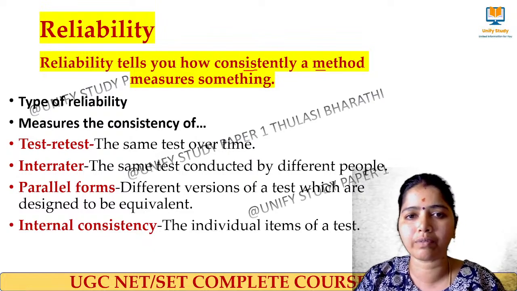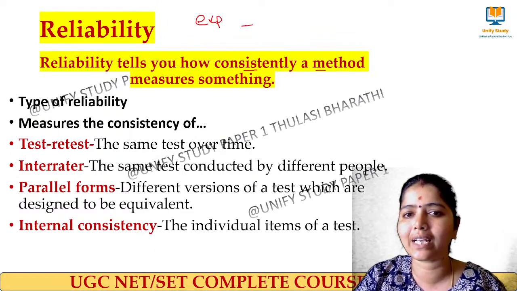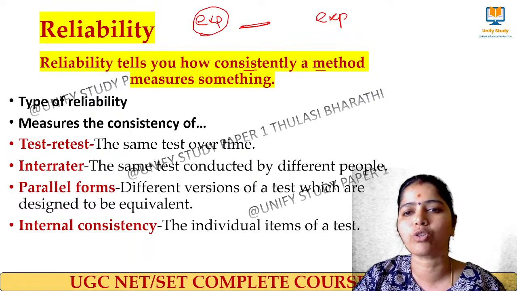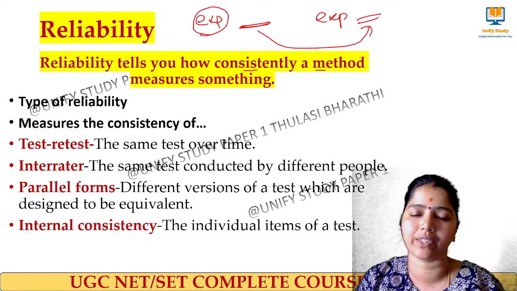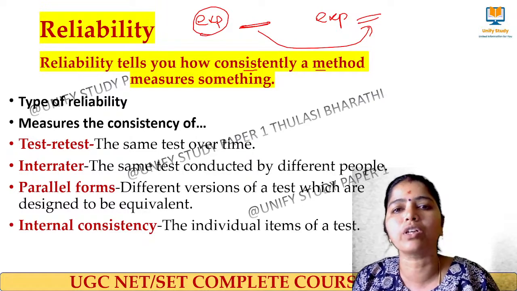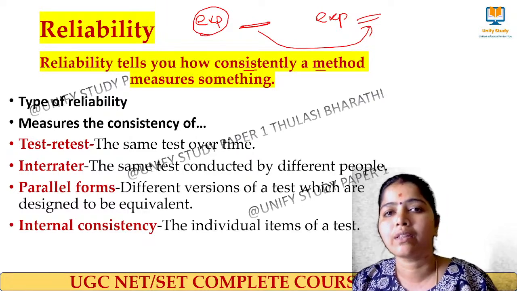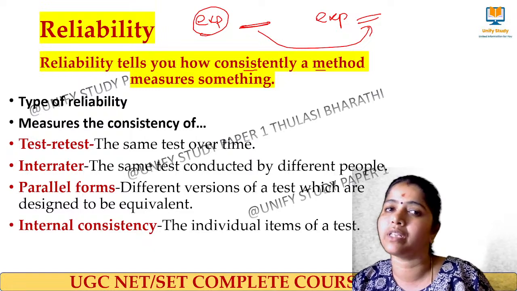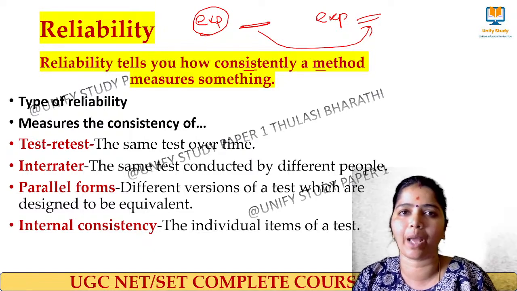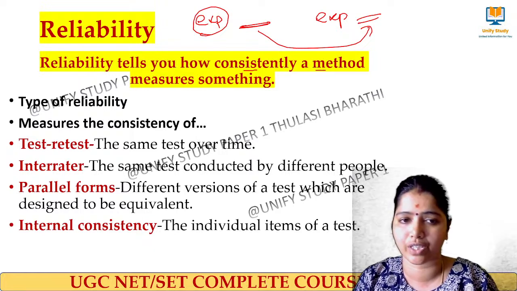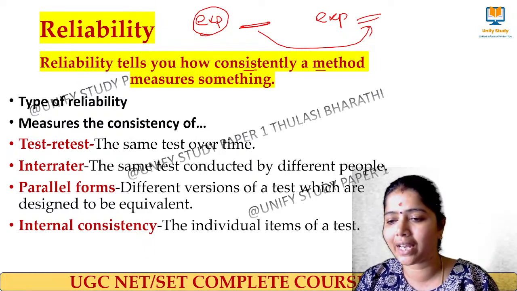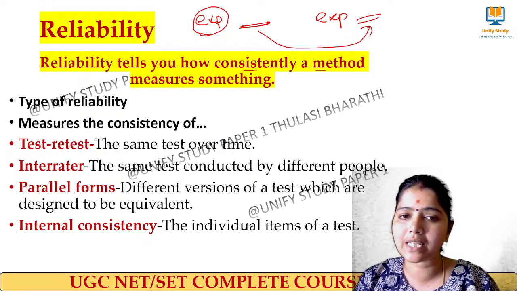If I do the experiment now, I'll be getting some kind of measurement. When I repeat the same experiment next time, I should get the same result I got here. So whenever we get consistent data over a particular method of research, then we say that particular thing is said to be reliable research. So reliability can be of four important types to measure the consistency of the research: test-retest, inter-rater, parallel forms, and internal consistency. Test-retest means what?